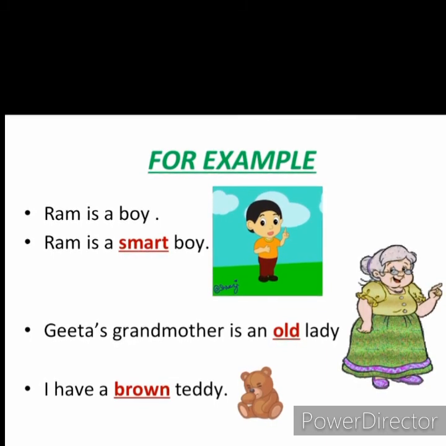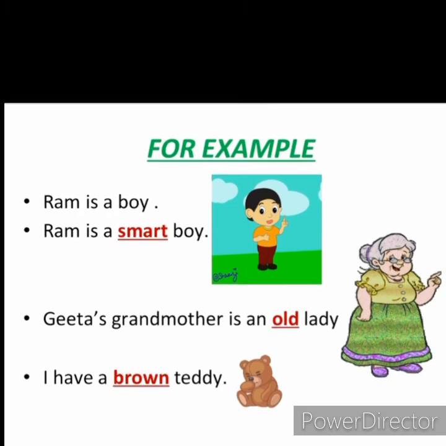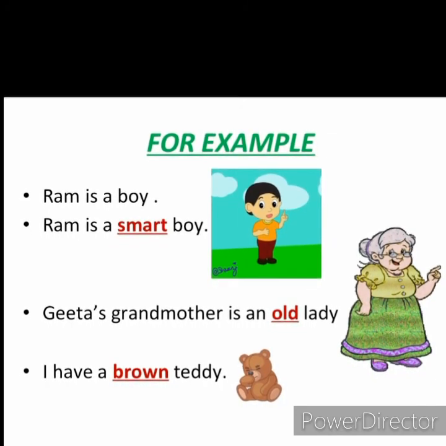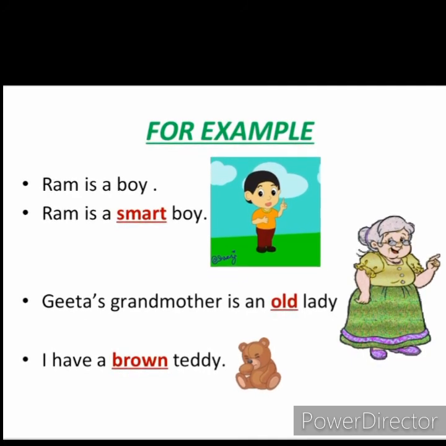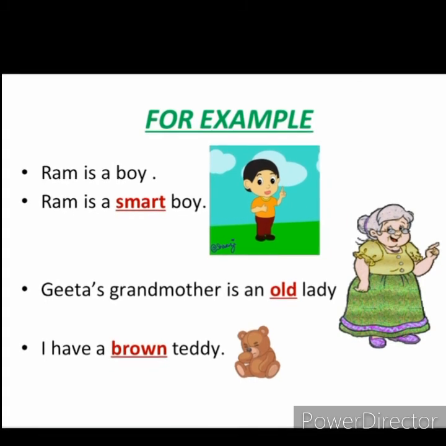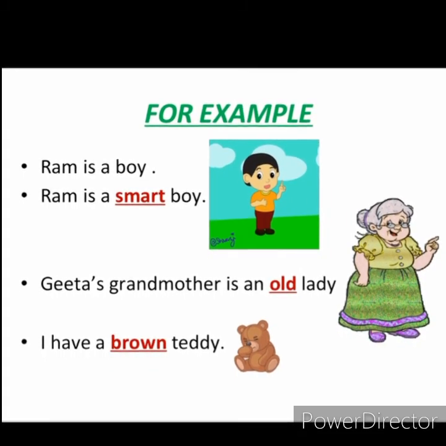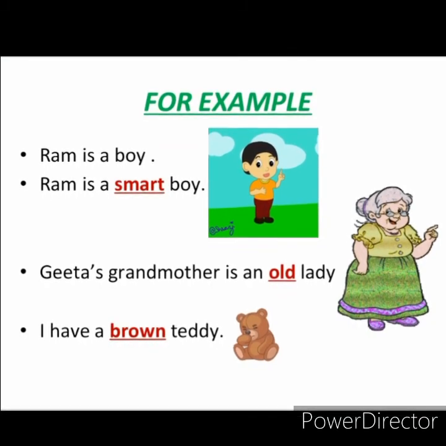Let's take another example. I have a brown teddy. Teddy is a noun. Now what kind of a teddy are you having? What is the color of the teddy? It is brown. So brown is describing the word teddy, so brown is an adjective.